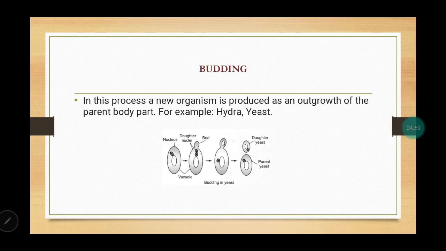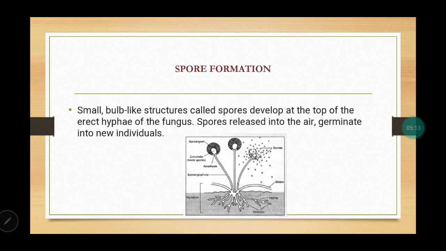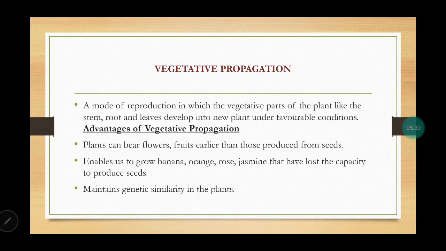Next, budding. You have done this in lower classes also. Here in yeast, it is being shown that a bud or outgrowth will be formed, and later on, when it matures, it will just be released and a daughter yeast will be formed. Next is spore formation, in which spores are formed. Like in fungus, there is a sac in which these small single-celled spores are formed, which will germinate into a completely new individual. So, one spore will give rise to this whole fungus.